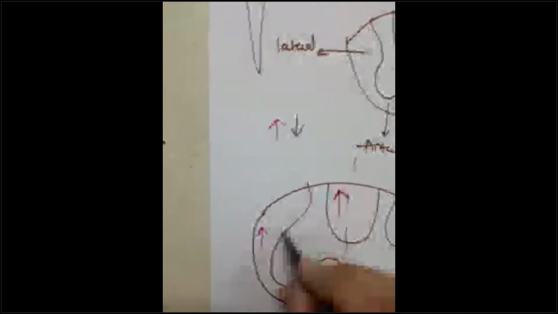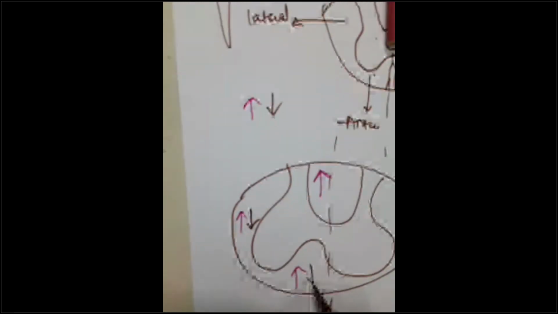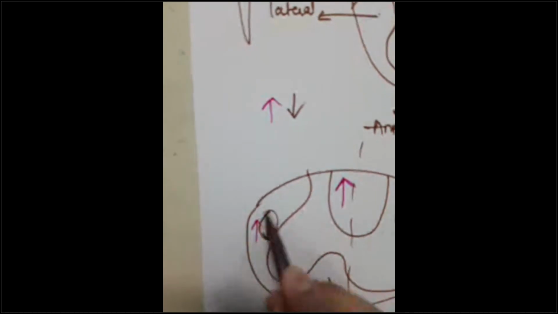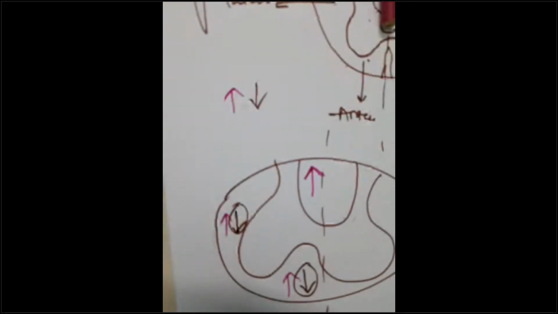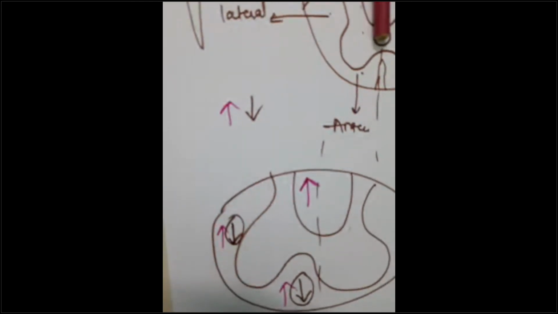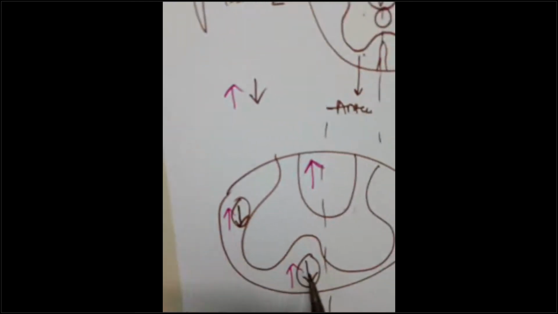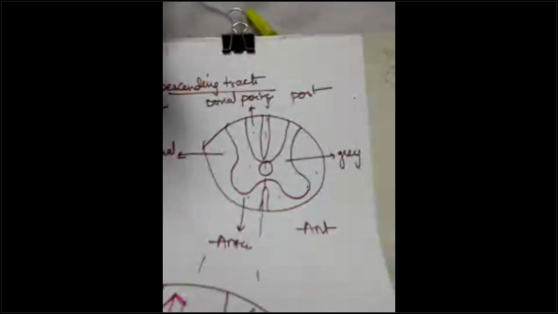Now, the lateral column and the anterior column, guys, have a motor component also. I hope this is clear. Now let us discuss only the descending tracts. Only the descending means this and this we will discuss. Ascending we will discuss after some time. So let us start with descending tracts. Note it down.